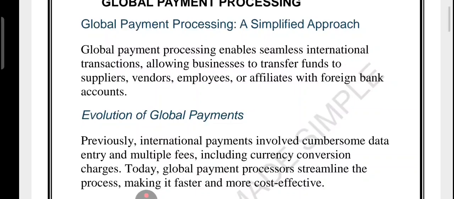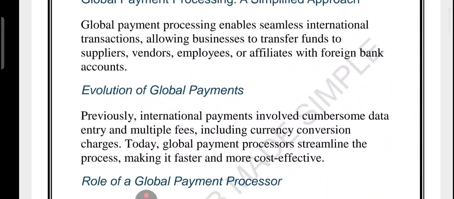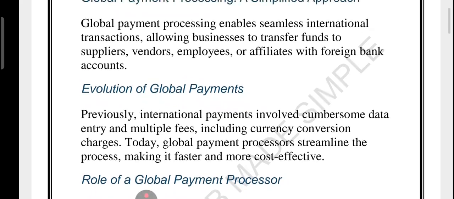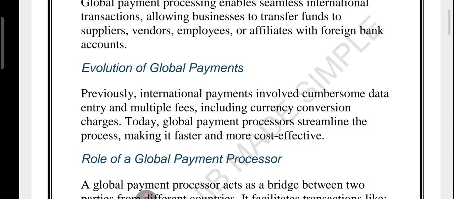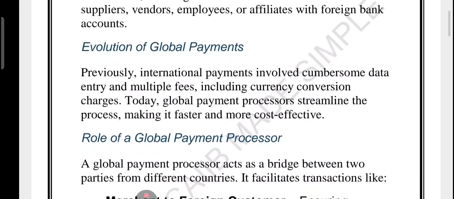Think of them like a bridge between two countries. And what is their role? Their role is to help merchants receive money from foreign customers. Their role is to coordinate with the customer's bank, even if it is miles away. And finally, to convert currency instantly so that the payment reaches in the right format. So the next time you buy something from another country, or in a business, paying a foreign supplier, remember, global payment processors are silently working behind the scenes to make it seamless.